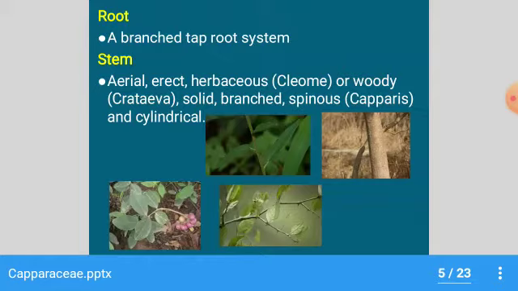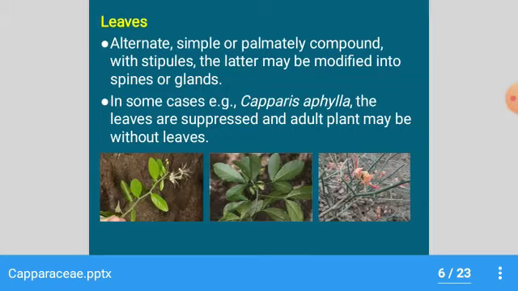Generally, the Capparaceae have a branched taproot system. The stem is aerial, erect, herbaceous or woody and solid, branched, spinous and cylindrical. Leaves are generally alternate, simple or palmately compound with stipules. The stipules sometimes may be modified into spines or glands. In some cases like Capparis aphylla, the leaves are caducous, and the adult plant may be without leaves.